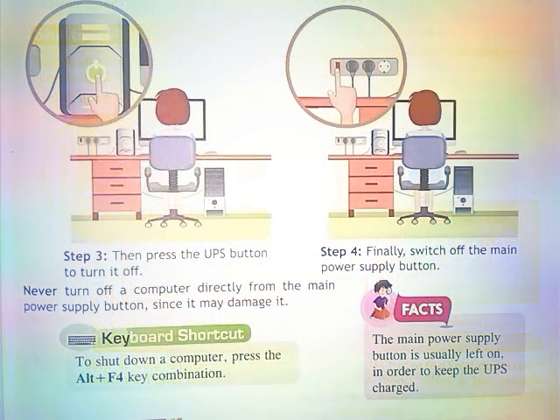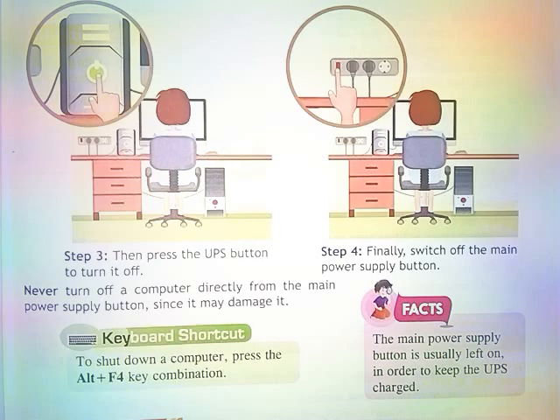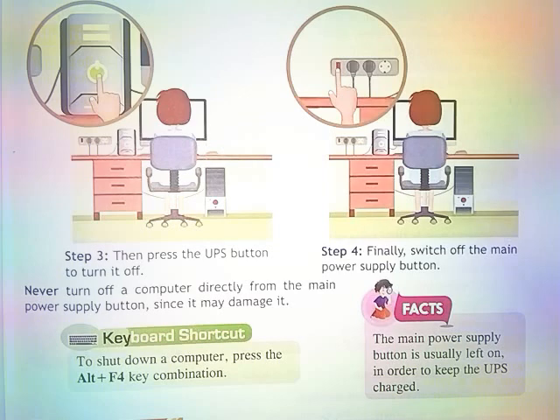Step 3. Then press the UPS button to turn it off. Step 4. Finally, switch off the main power supply button. Never turn off a computer directly from the main power supply button since it may damage it. Keyboard shortcut. To shut down a computer, press the Alt plus F4 key combination. The main power supply button is usually left on in order to keep the UPS charged.